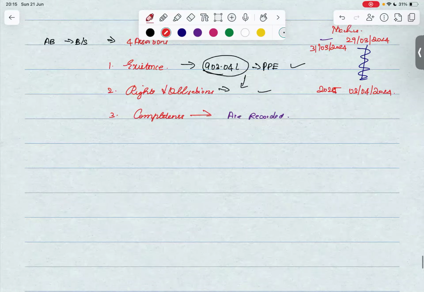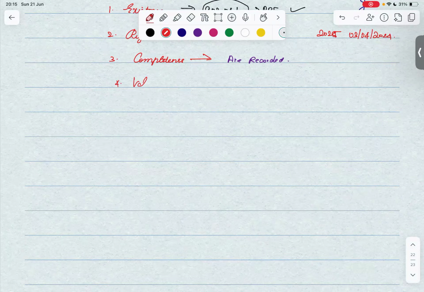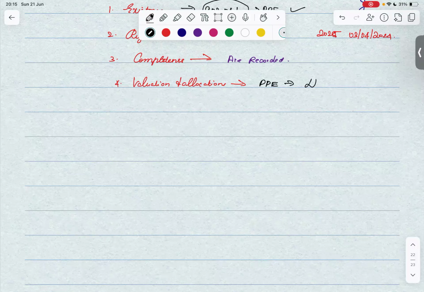And the last one is valuation and allocation. All of us have learned in the AS what we have learned about property, plant, and equipment. If there is going to be a directly attributable cost, it should have been capitalized.